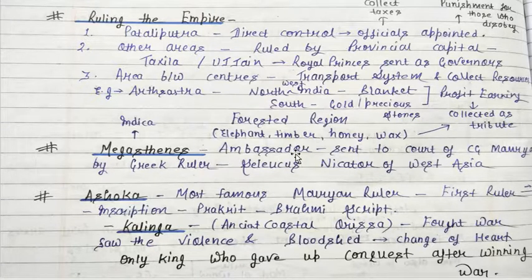Okay, so there was a book called Indica which was written by Megasthenes, and Megasthenes was the ambassador who was sent to the court of Chandragupta Maurya by the Greek ruler Seleucus Nicator. So there was a Greek ruler whose name was Seleucus Nicator of West India, and he sent Megasthenes as the ambassador to the court of Chandragupta Maurya.